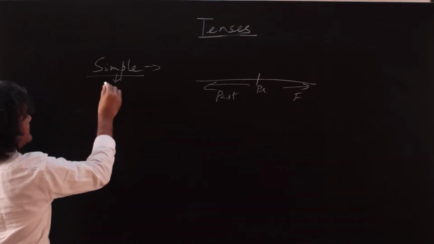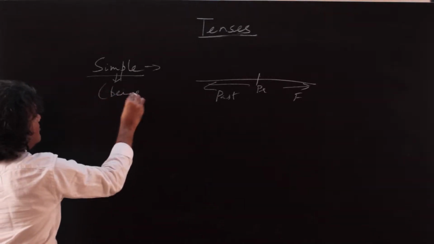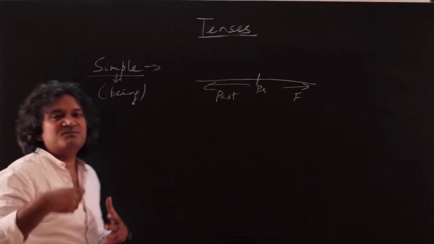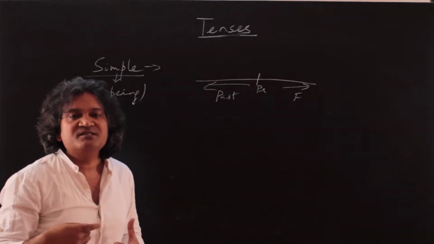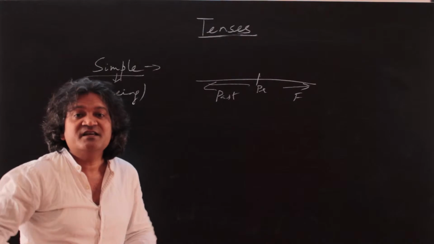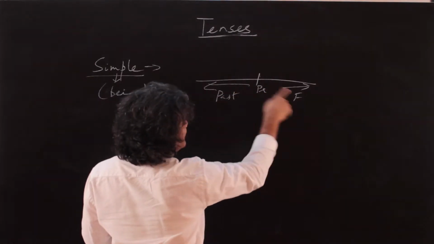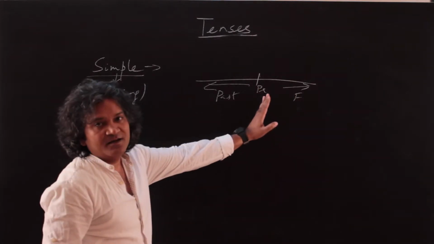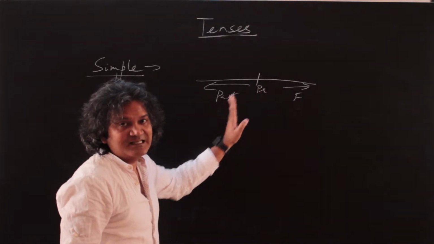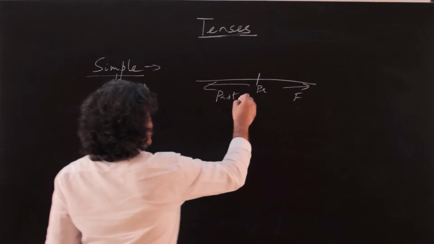But what state is it? It denotes the state of being. It is the most basic, the most elementary state, the state of existence, the state of being. And it is for each one, simple present, simple past, and simple future. So something exists, something existed, and something will exist.